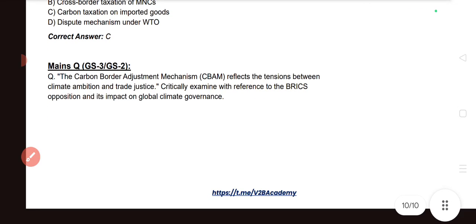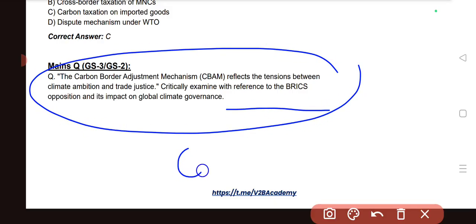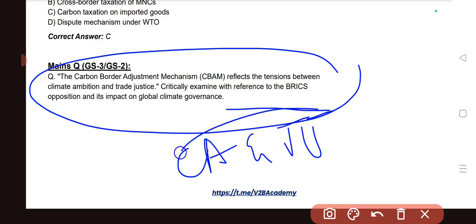You can attempt the mains question also. The carbon border adjustment mechanism reflects the tensions between climate ambition and trade justice. Critically examine with reference to the BRICS opposition and its impact on global climate governance. So basically they are asking how CBAM reflects the tensions between climate ambition and trade justice. Whatever climate ambitions we have come up with in the Paris Agreement and all, you need to mention. And you also need to mention the economic targets that individual countries have. So there is a clash between these two, which you need to mention in one or two points.